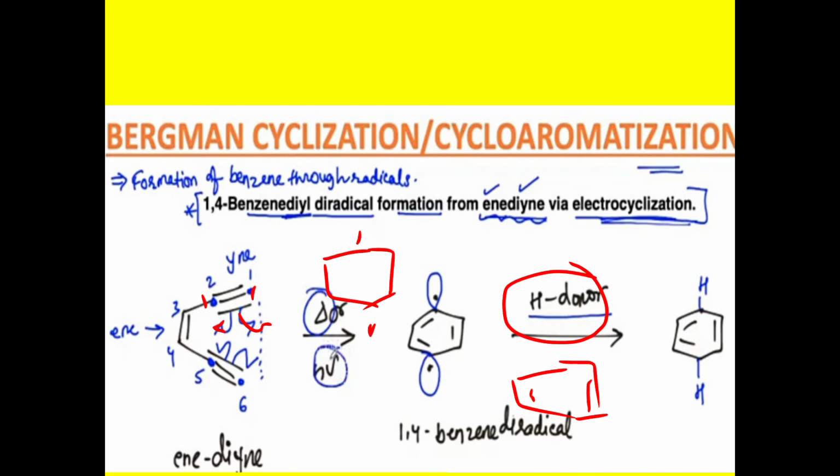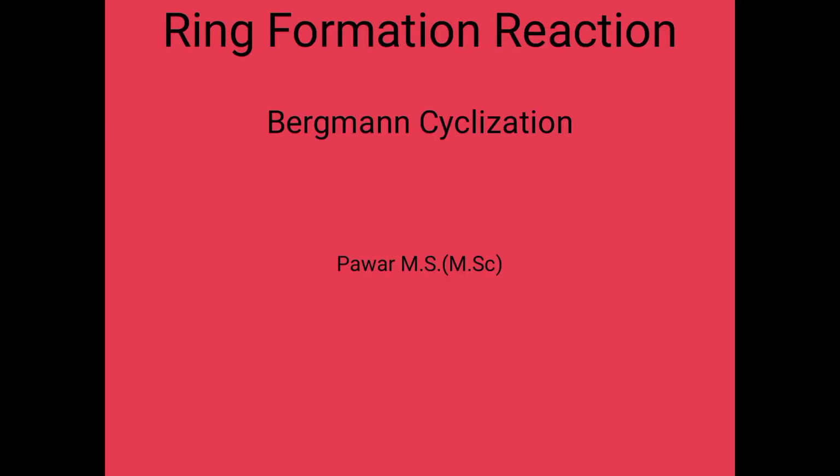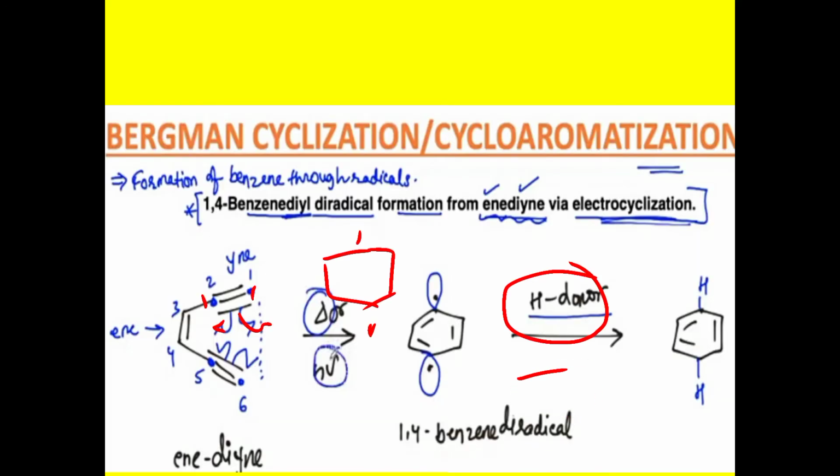This is 1,4-cyclohexadiene. Here is a hydrogen, here again a hydrogen. So this bond can be broken, this bond can be broken, and so on, with formation of the radical.